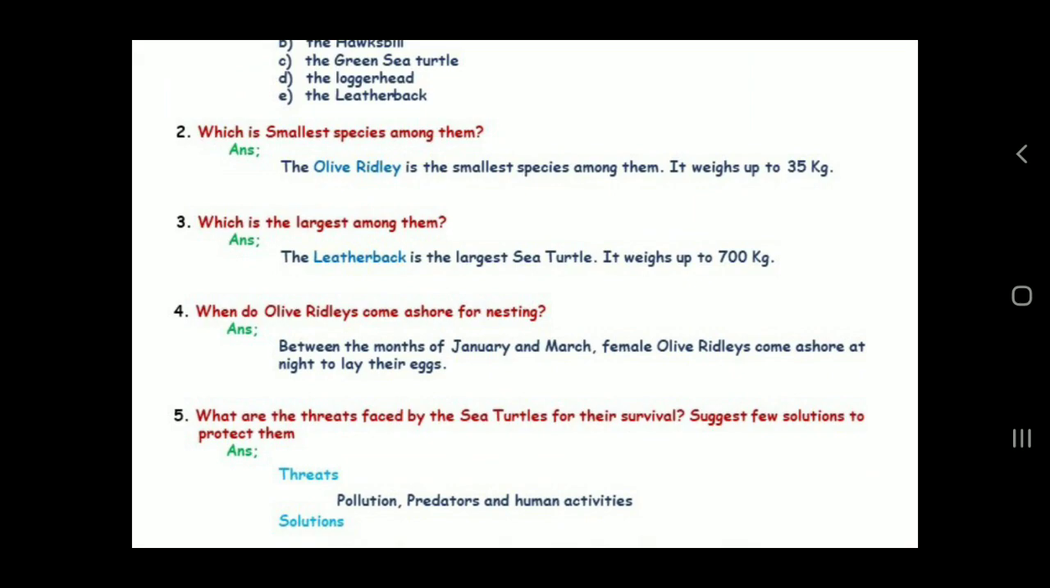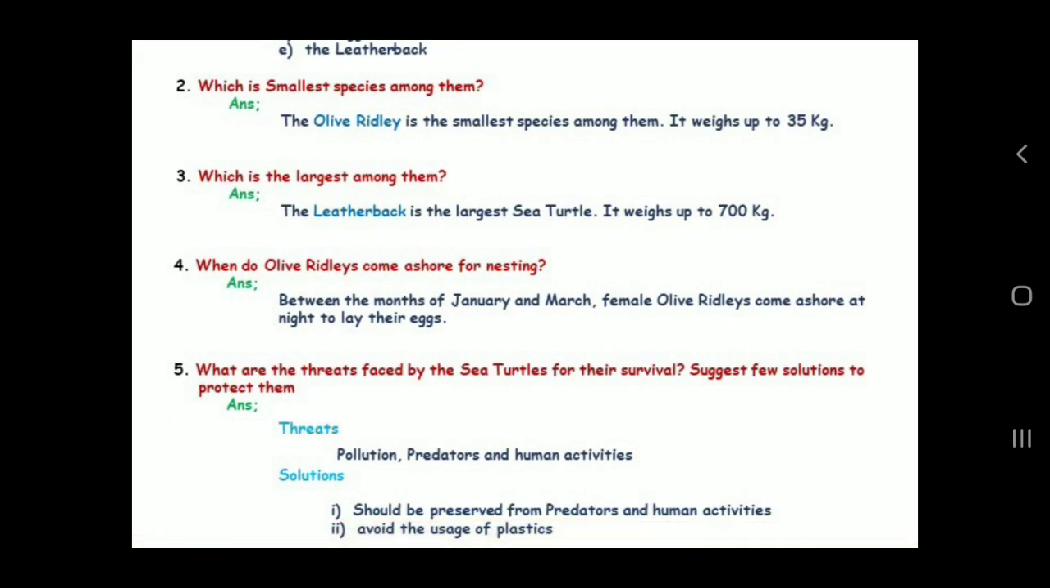So fifth question, what are the threats faced by the sea turtles for their survival? Okay, what problems come to the sea turtles when they come to the shore? So that is the question. Suggest a few solutions to protect them. Okay, so we have to give some suggestions to protect them. Okay. Answer, threats. What problems affect them? Pollution. So when they come ashore, there will be a lot of pollution, plastics and a lot of things.